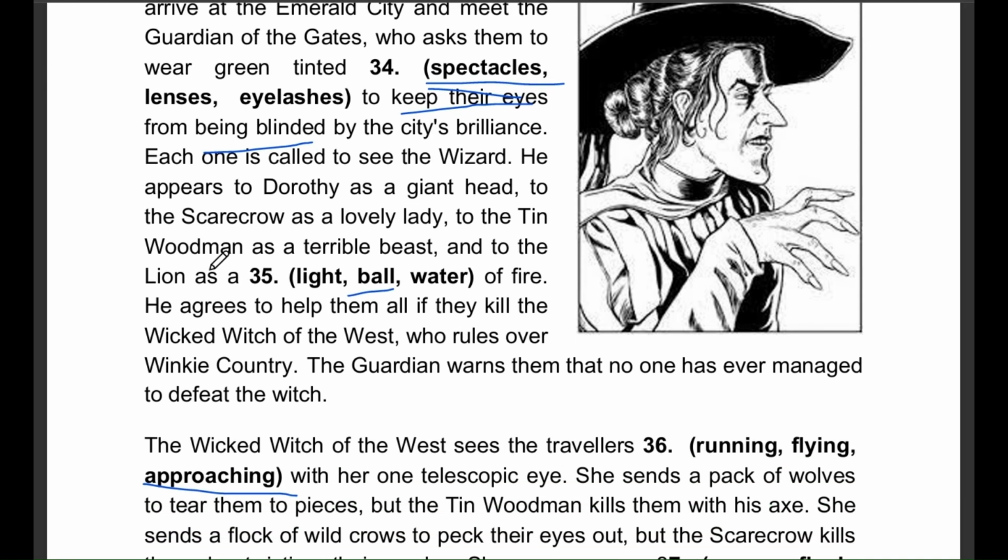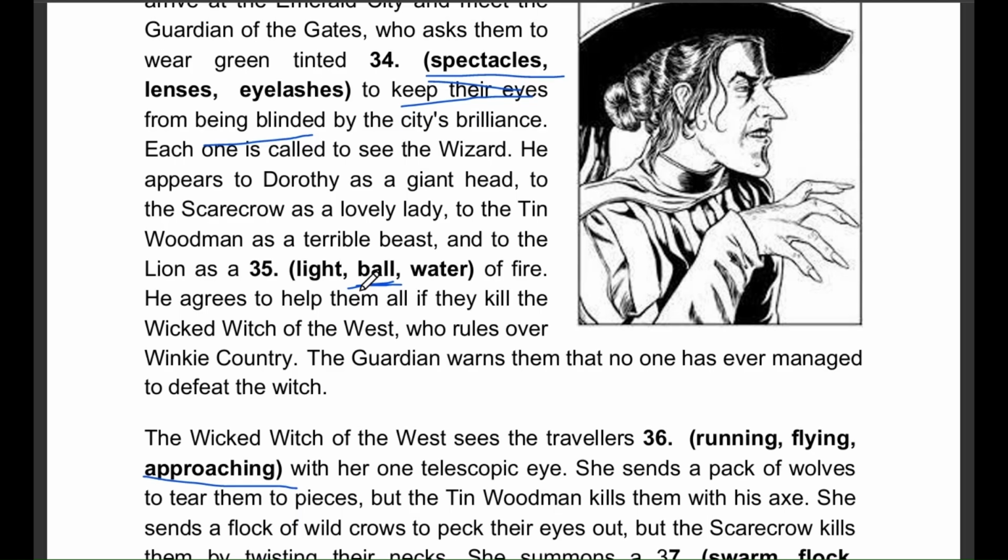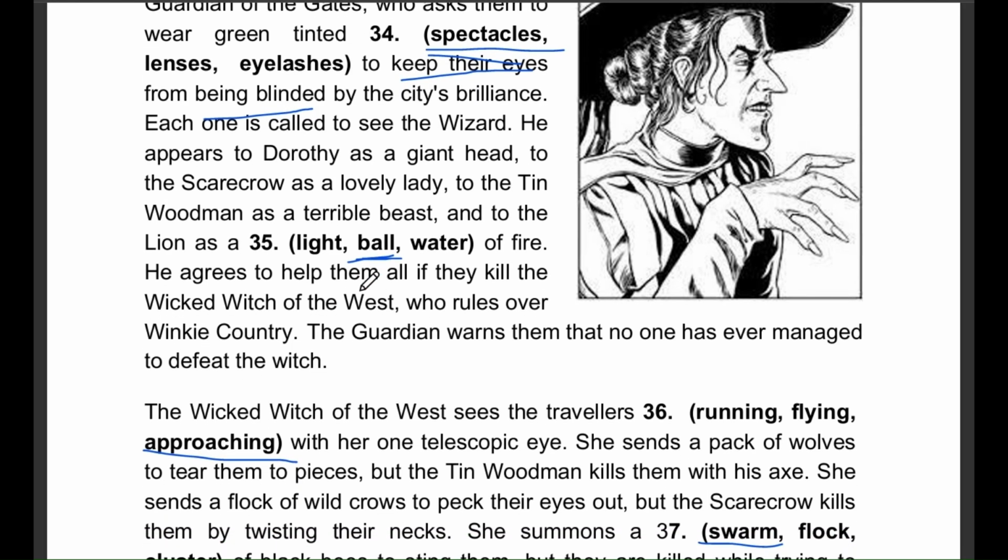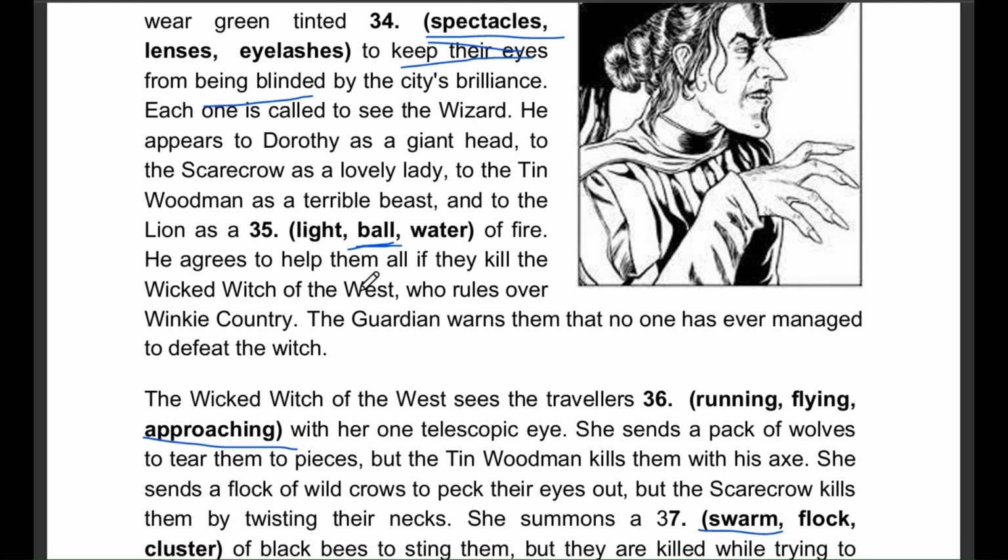Question number 35. He appears to the lion as a light, ball, water of fire. The correct answer is ball. The wizard appears to Dorothy's companions in different forms. For the lion, he is a glowing ball of fire.